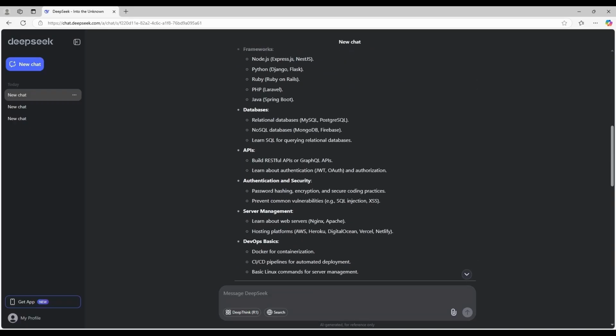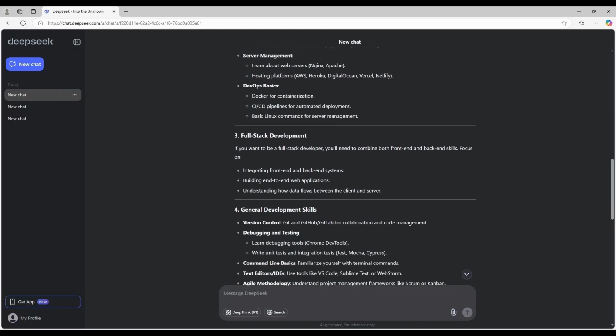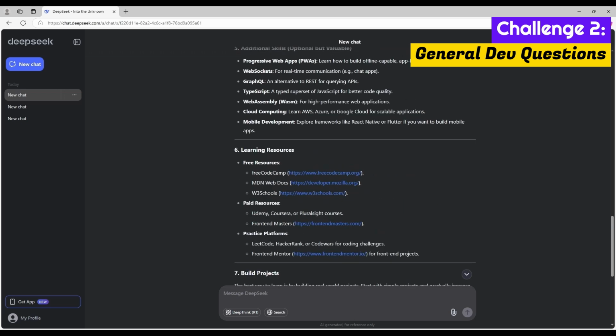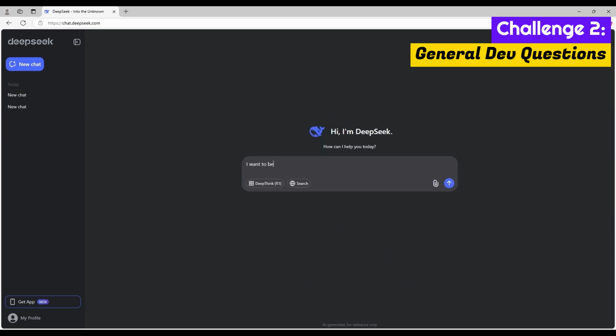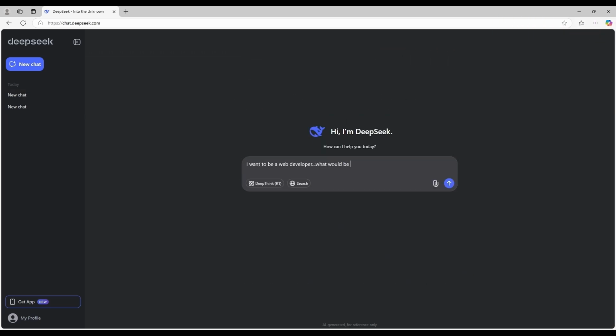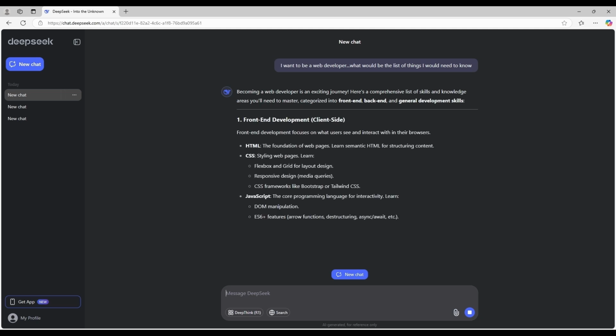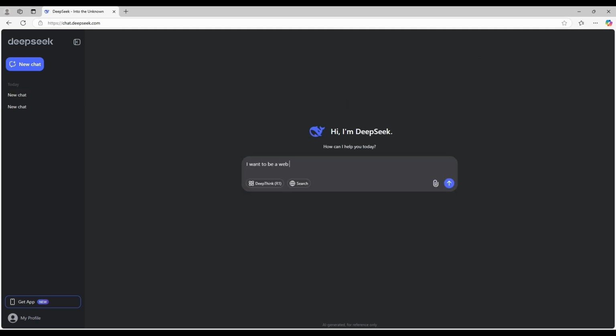In this section, I will ask DeepSeek a variety of questions about C#, web development, as well as software development in general. I did not really take a long time to try and trick or catch out the AI. Just straightforward, quick questions. But I'm expecting this AI to give refined answers close to what an experienced human developer would give. So now the first question: I want to be a web developer. What is the list of things that I would need to know?